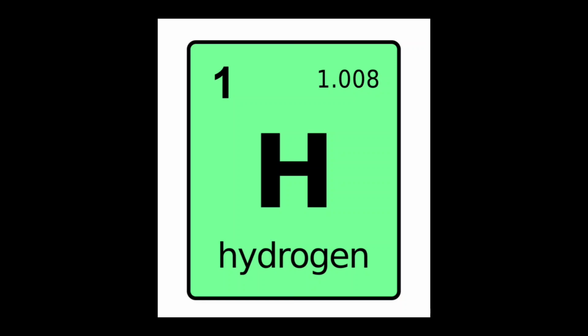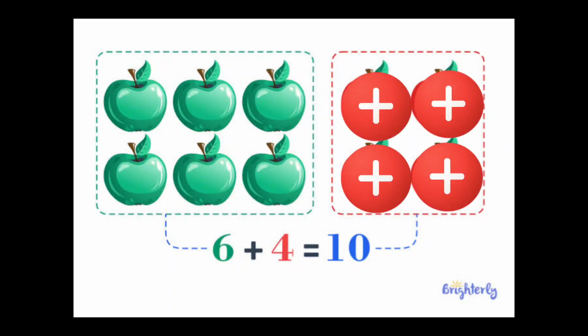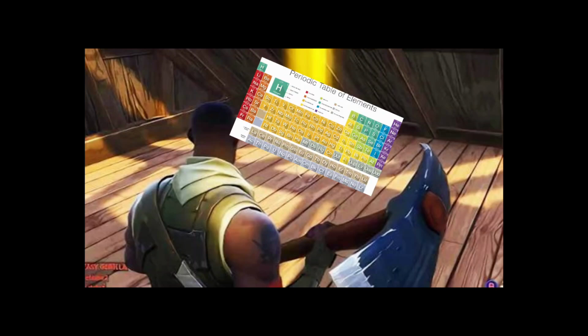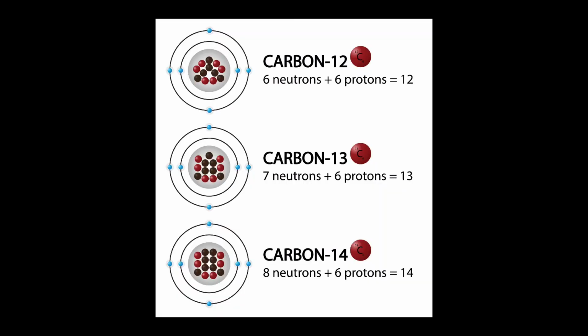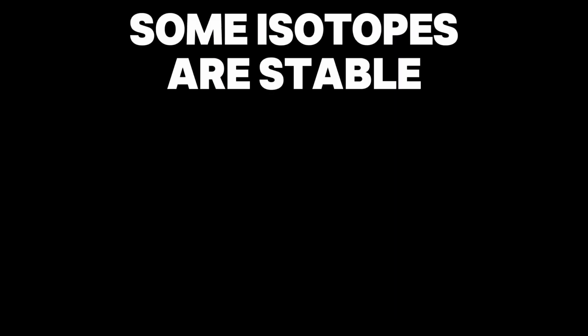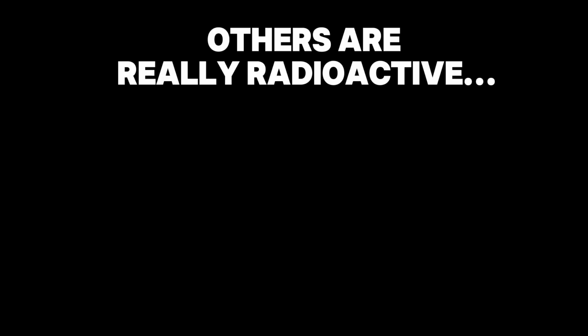So, what makes one atom different from another atom? The number of protons. For example, hydrogen has 1 proton, helium has 2. Add more protons and you've unlocked a new element. Now, atoms of the same element can still be slightly different. If they have extra neutrons, we call them isotopes. Some isotopes are stable, others are radioactive. Others are really radioactive.